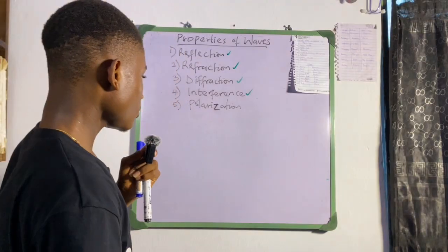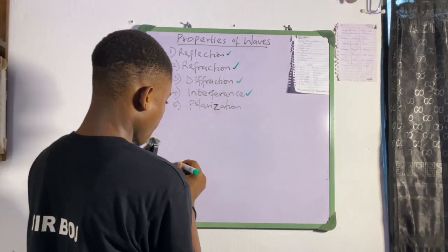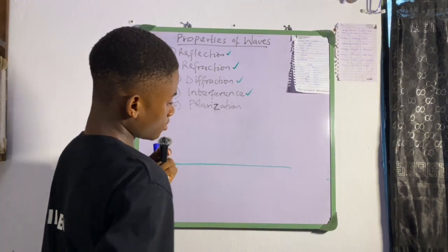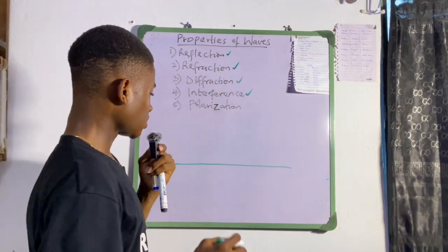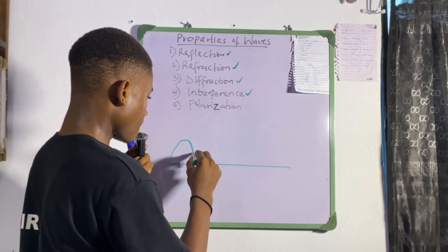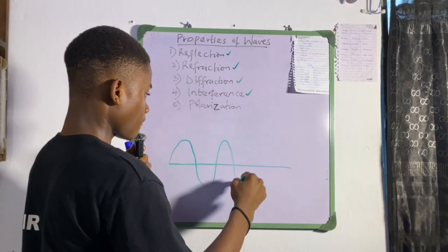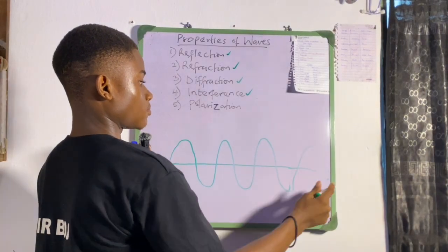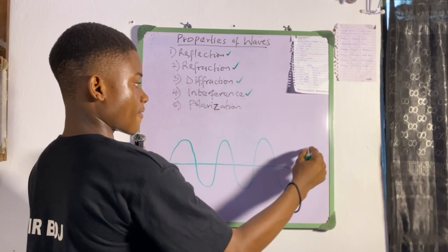Okay, let's say we have this. They superpose on each other. So we have this. This is a transverse wave. Alright.